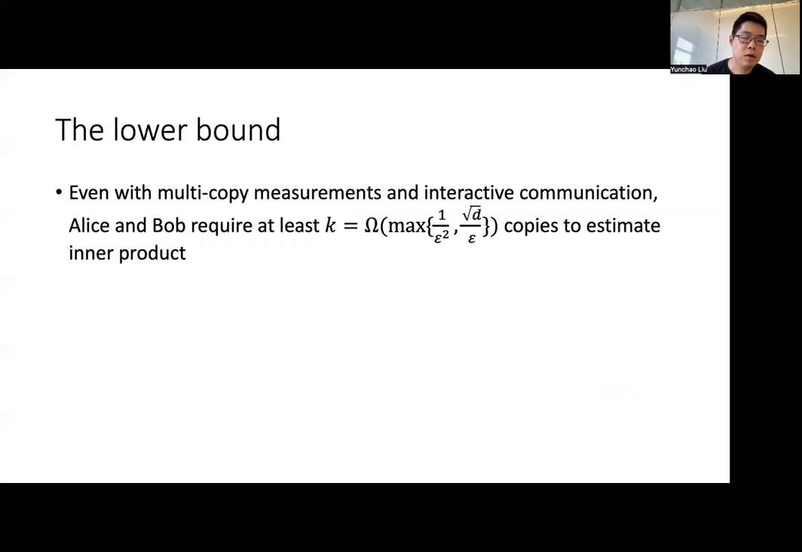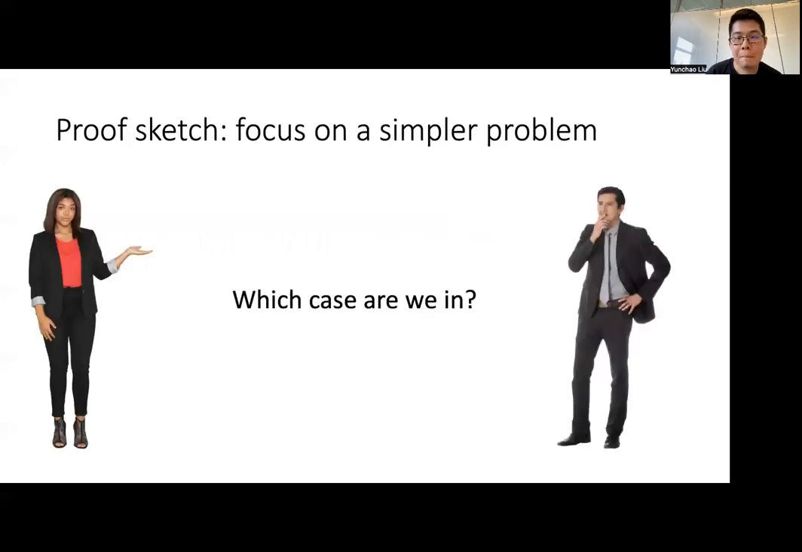Next, we move on to prove the lower bound, which is in the strongest model with multi-copy measurements and interactive communication. Alice and Bob still require this sample complexity to estimate. So for this proof, we will focus on a simpler problem. Here, Alice and Bob have a decision problem. They are promised that one of the following two cases holds.